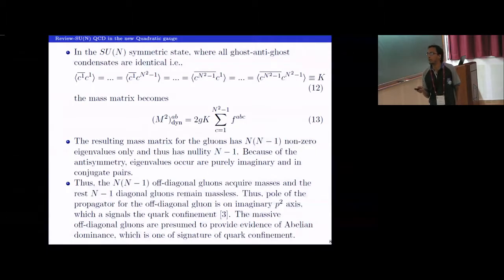So what it means is that the n into n minus 1 off-diagonal gluons, which are not associated with the Cartan subalgebra of SU(N), have become massive and the rest have become massless. So when we go below the mass scale of these gluons, strong interaction is carried only by the abelian gluons, which describes abelian dominance, the signature of quark confinement. Another signature of quark confinement is that the pole of the off-diagonal propagators is on the imaginary p-squared axis, according to this reference, which I list at the end. So the ghost condensed phase is also the confined phase of the theory.